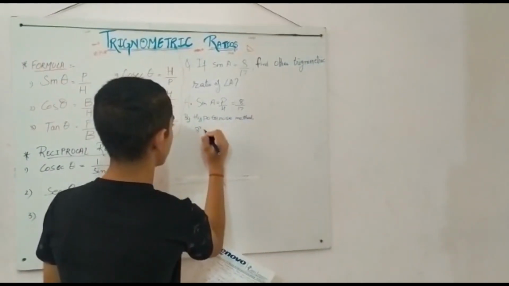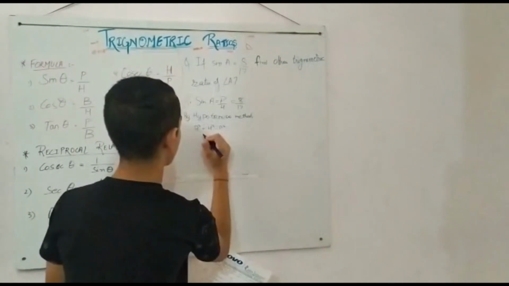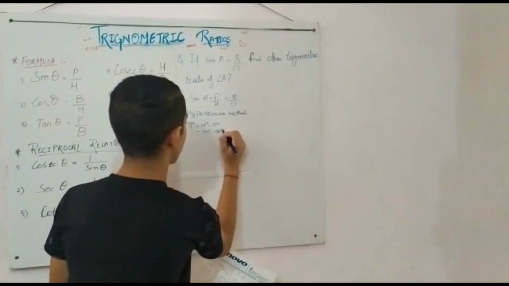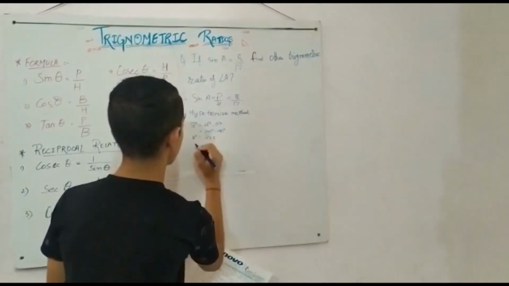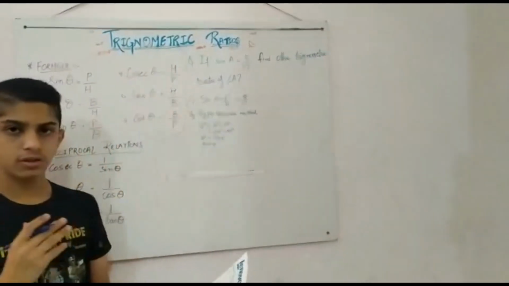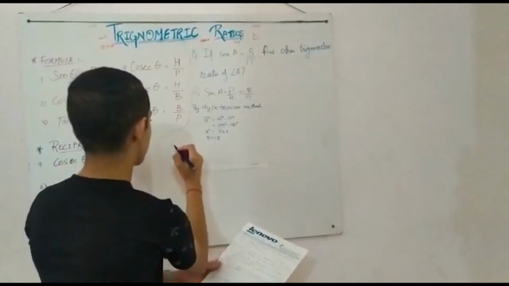B square equals H square minus P square, equals 17 square minus 8 square. B square equals 225, B equals 15. We got the value of the base. Now we can easily find the other ratios.